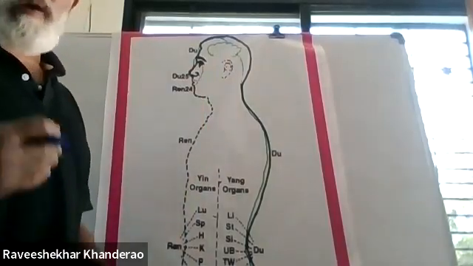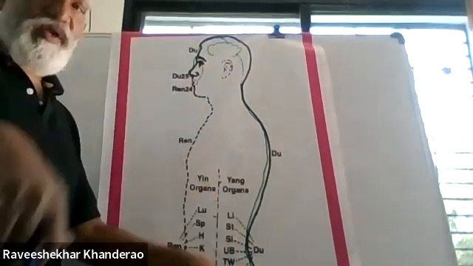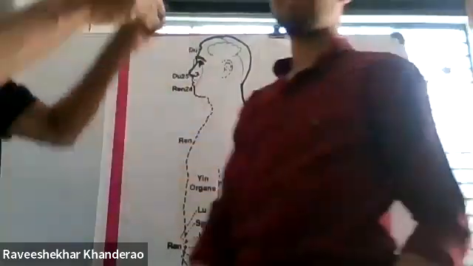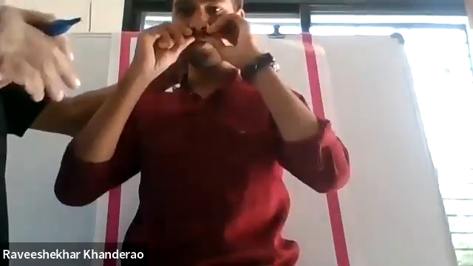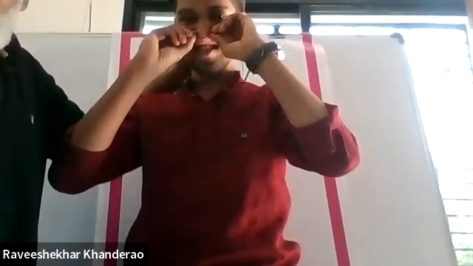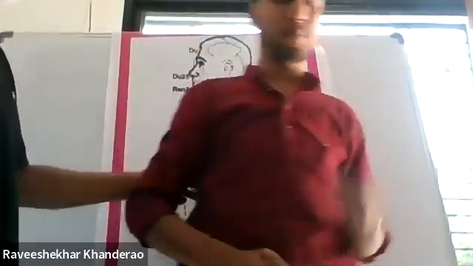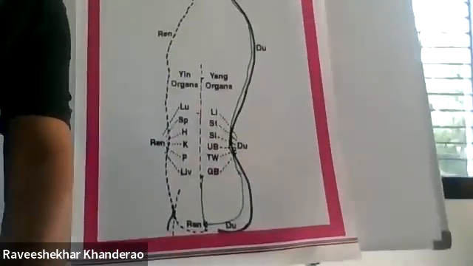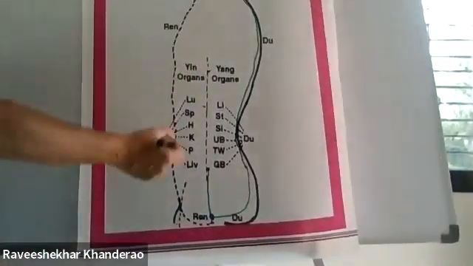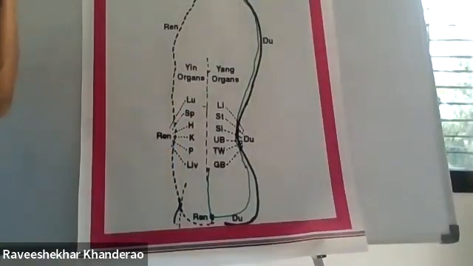DU25 is inside the lower lip. See, the DU meridian ends here, inside the lower lip. Again. Yes, I remember this point. We used to give it for Aditi earlier.